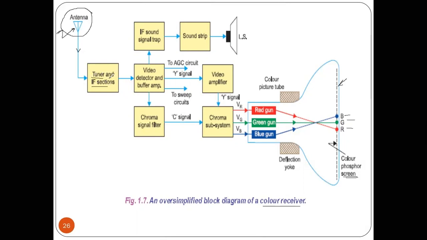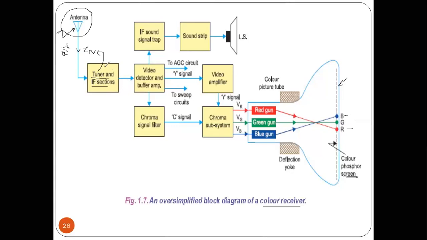In that tuner and IF section, we are tuning a particular signal, because in air a number of electromagnetic signals are available. From that, we want to select a particular television channel, so we use a tuner to tune it. And after receiving that signal, to demodulate the signal, we use the intermediate frequency.